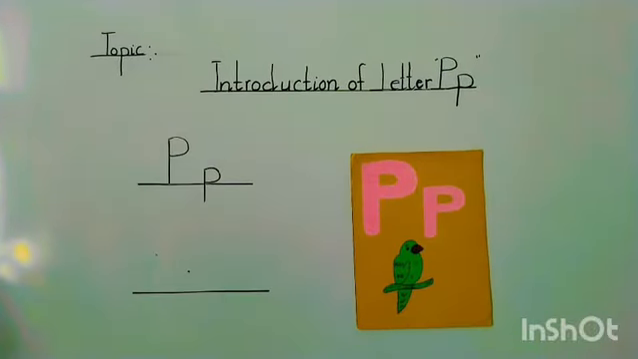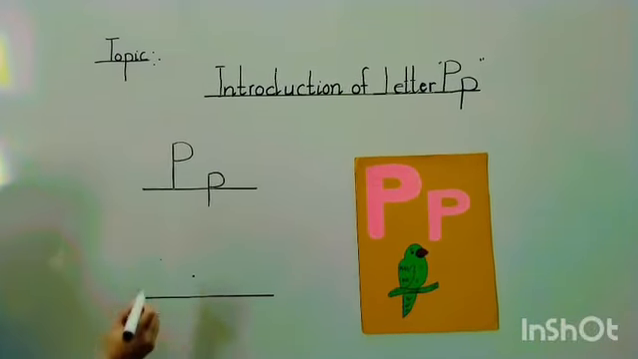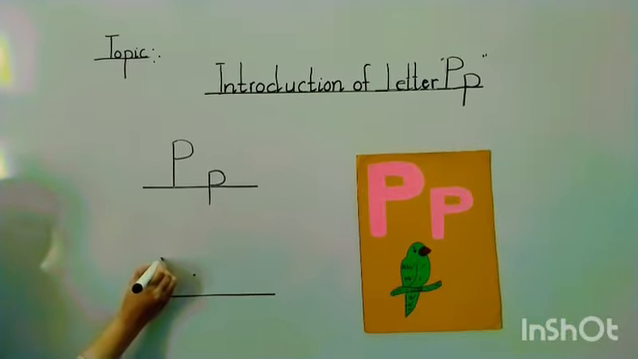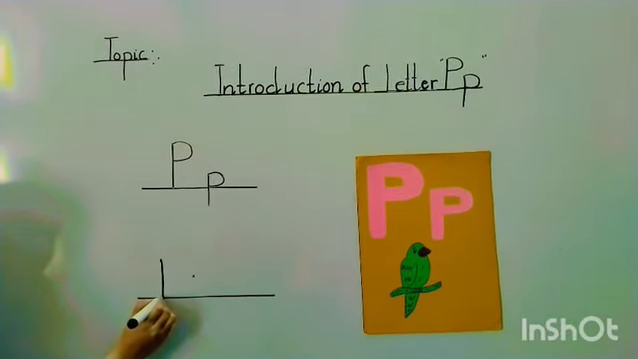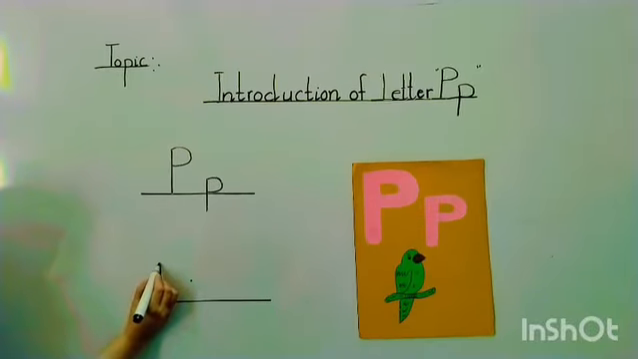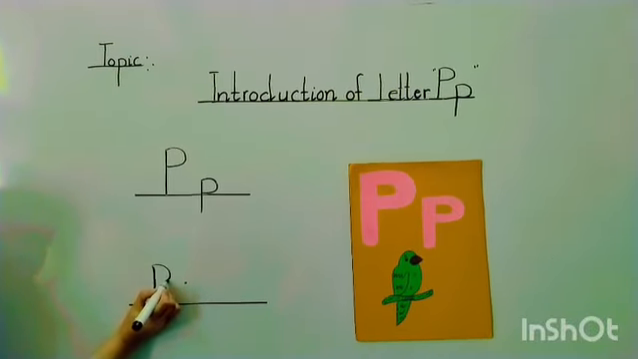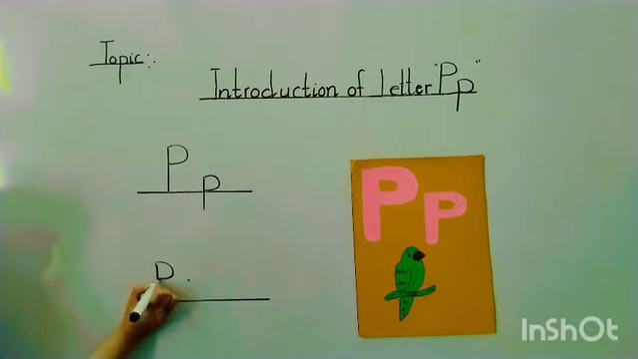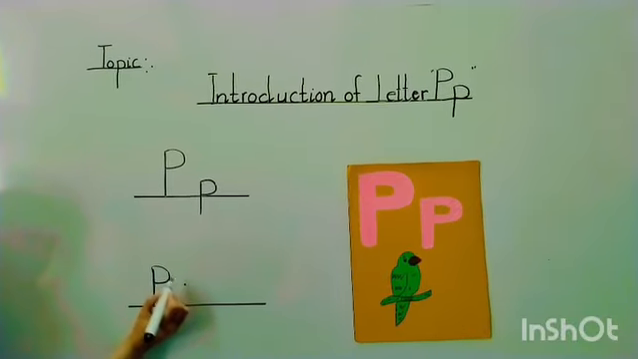Take your pencils and start with me. Start from the starting point. Make a straight line to the bottom. Go upward and make a curve to the right. This is capital P. Now we will write small p.